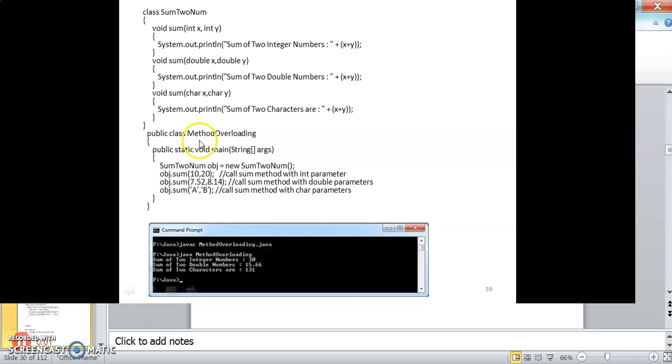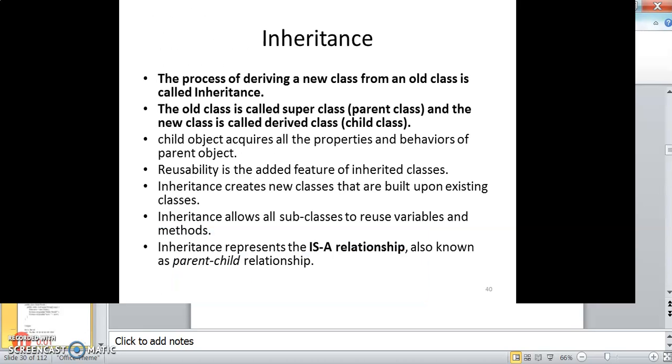And then public class MethodOverloading, inside that public static void main String args. What you are doing is creating an object of the class, and then using that object you are accessing all functions: the integer sum first, then the floating point sum, then the character sum. This is all an example of method overloading.